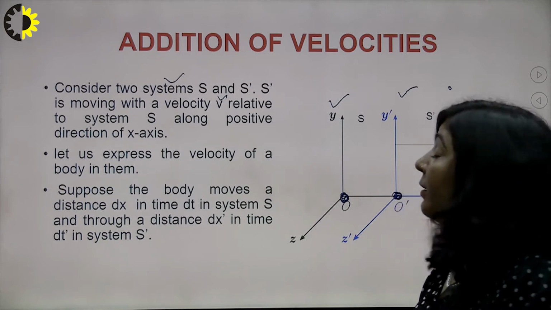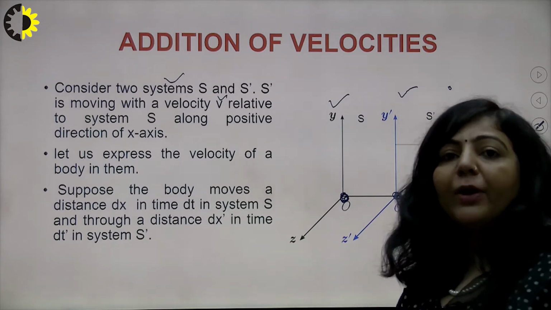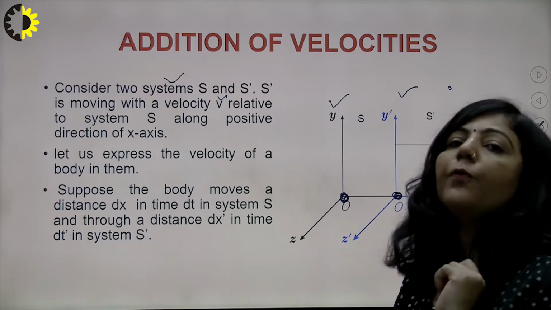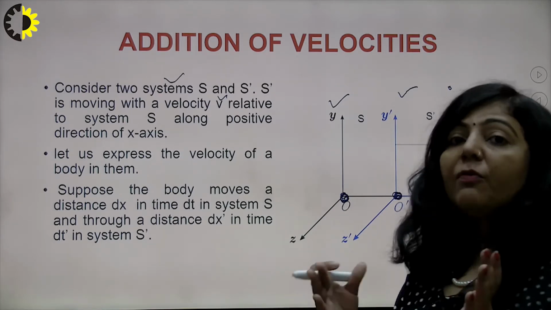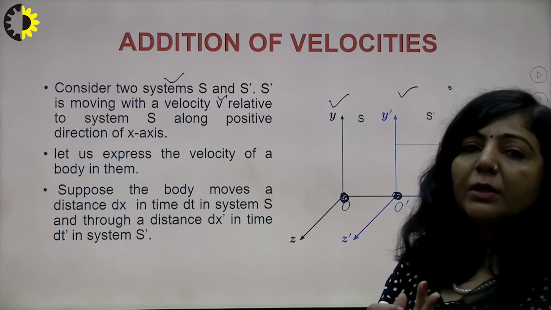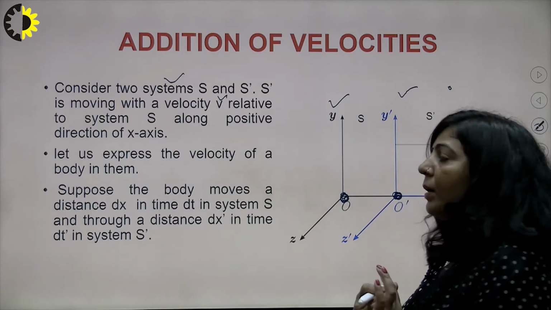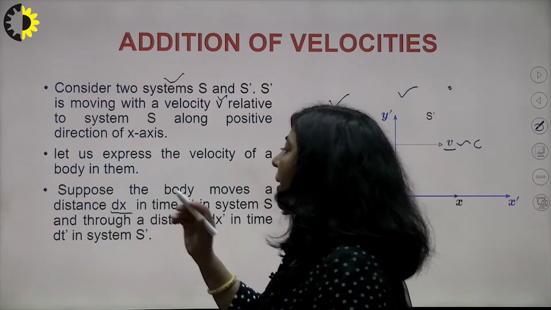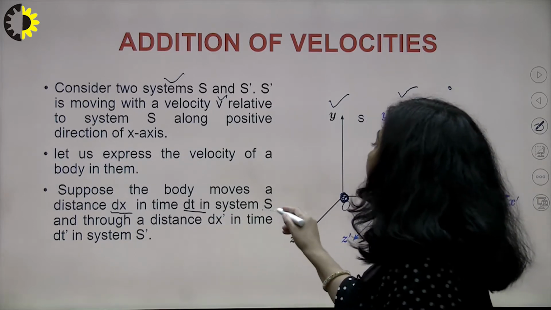So we have to correlate the speed of that object in my frame, that is in S frame, with the speed of the object in your frame, that is in S dash frame. So you have to correlate the speed of the object in one frame with the speed of the object in another frame. For that, we are taking this assumption that this object is traveling a distance dx in time dt in frame S.